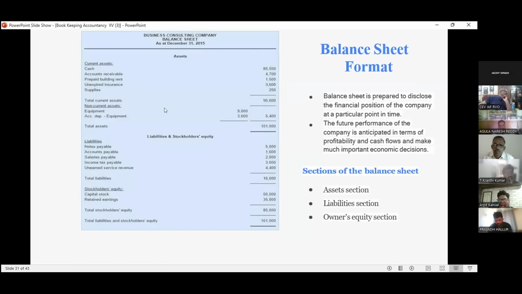Now we come to the balance sheet. Balance sheet format. The balance sheet is prepared to disclose what? They disclose the financial position of the company at a particular point.